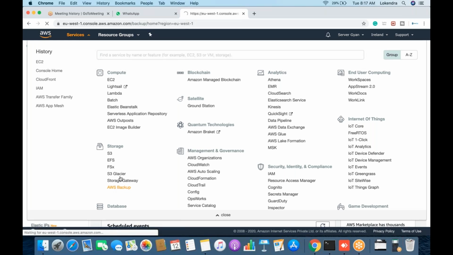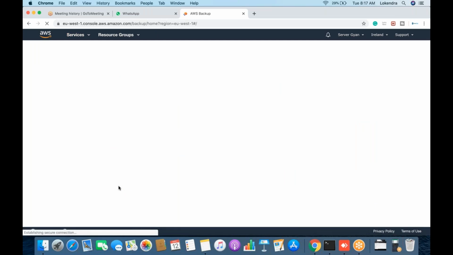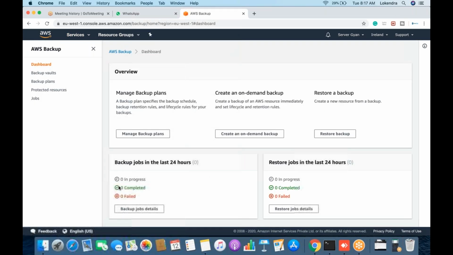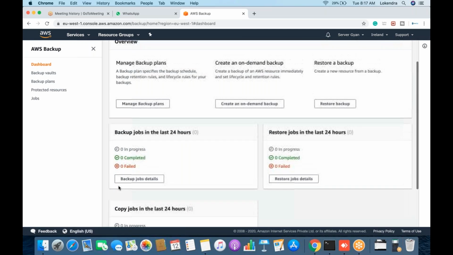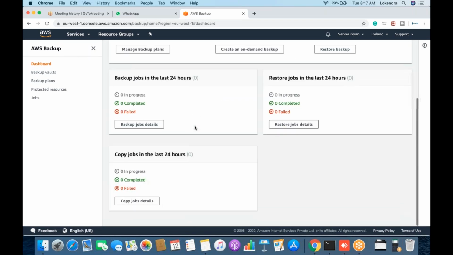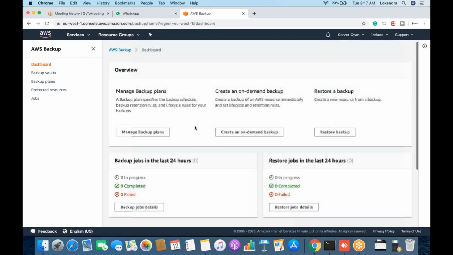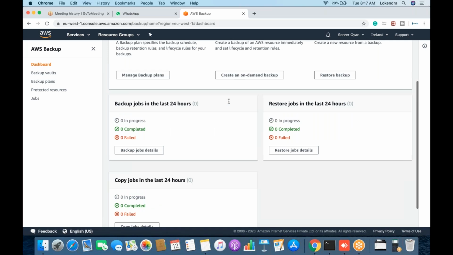Right now you were seeing that I was able to create backups of EC2 machines only. But here I can take backups of multiple components. I will have to make a backup plan, then create an on-demand backup, and then I can restore a backup. This is the overview of this service.